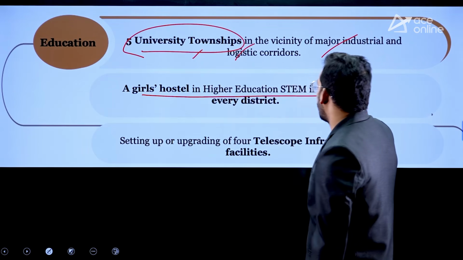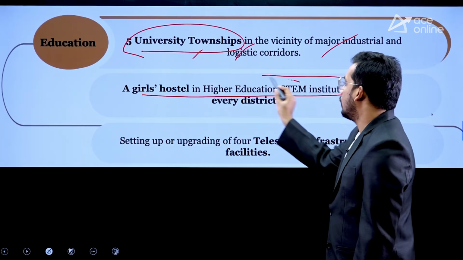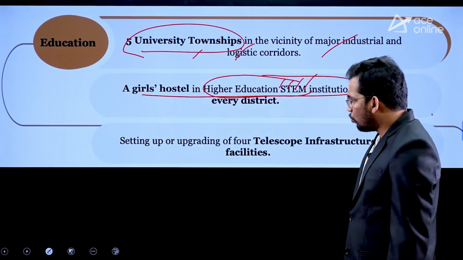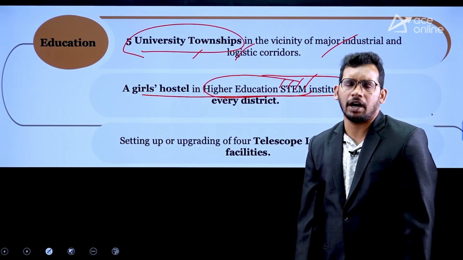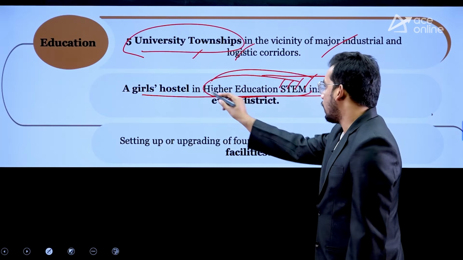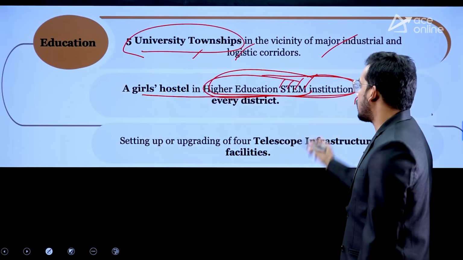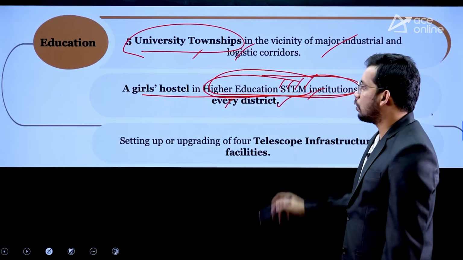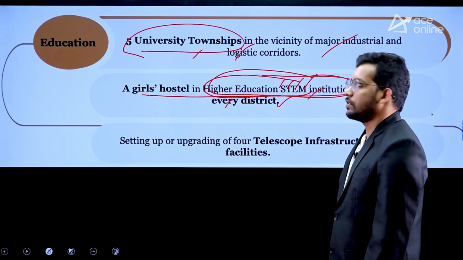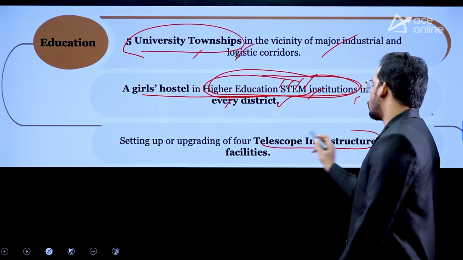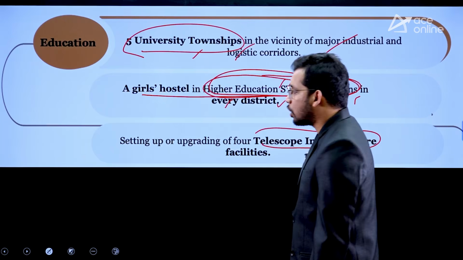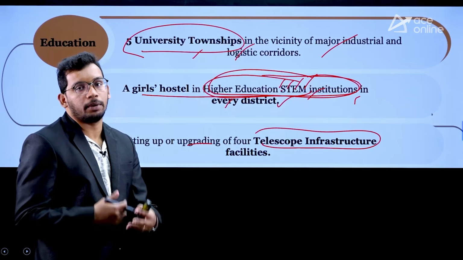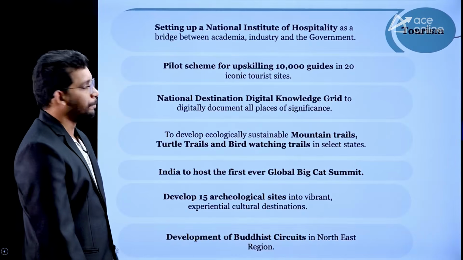Then girls hostels are going to be established in every district for higher education in STEM: science, technology, engineering, mathematics. Most of the girls are involved in the arts and non-engineering background. So government is trying to encourage girls' participation in STEM. To promote their safety, government is going to create hostels in every district, right? Similarly, all the telescope infrastructure that exists in India related to astronomy is going to be revamped and upgraded. So astronomy, space related activity, is also going to be encouraged.